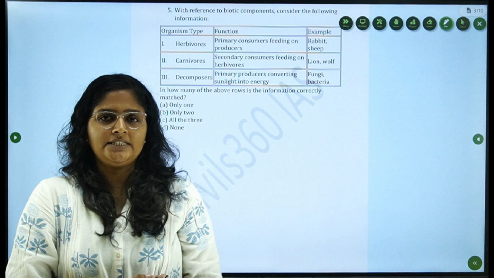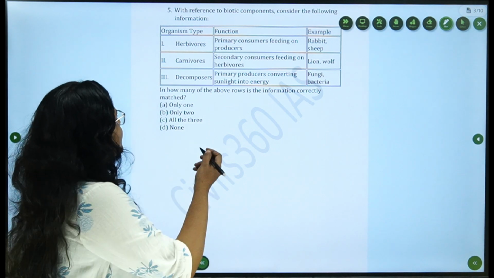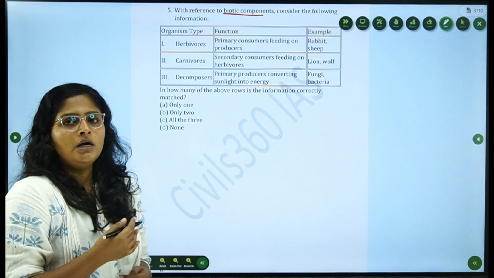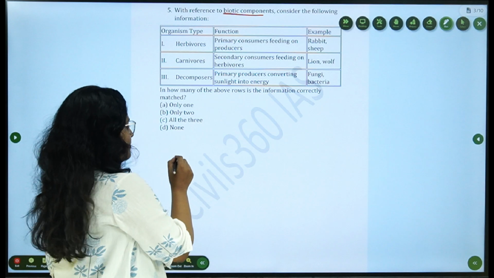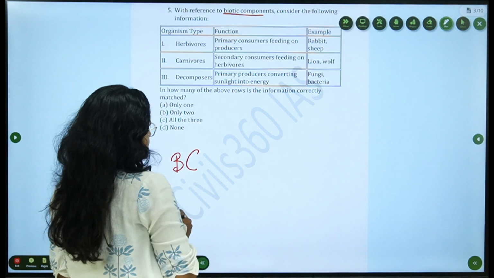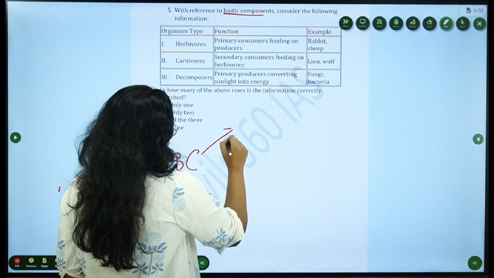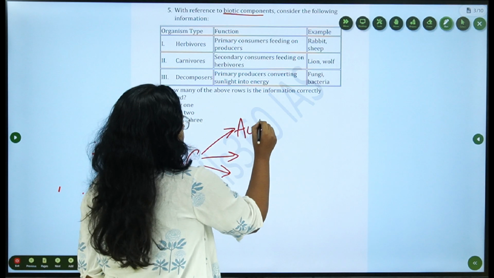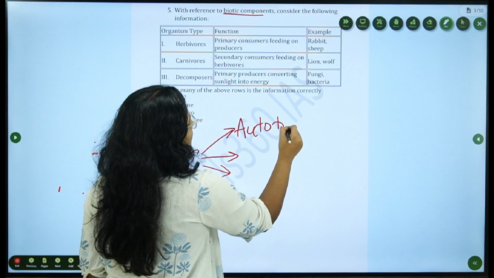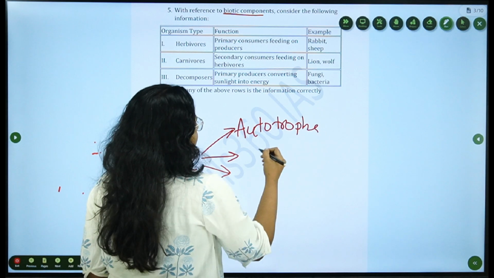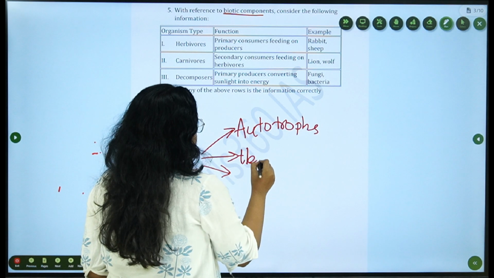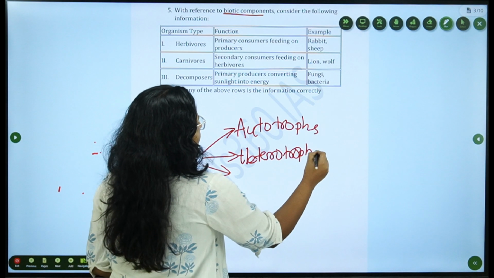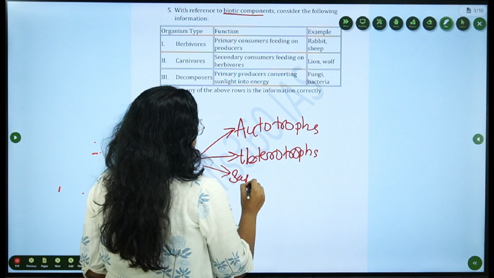Moving on to the next question. Question number 5 is about the biotic components of the ecosystem. We can classify these biotic components of an ecosystem into 3. They are autotrophs, heterotrophs, and saprotrophs.